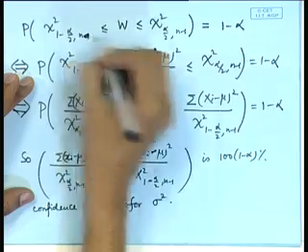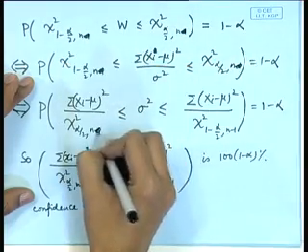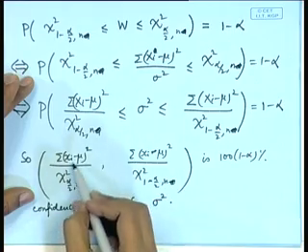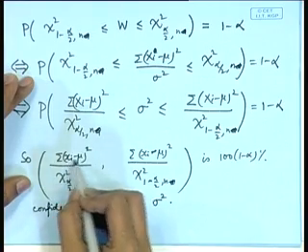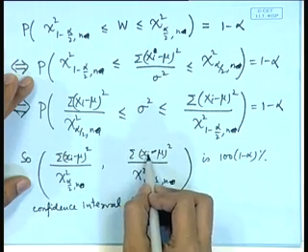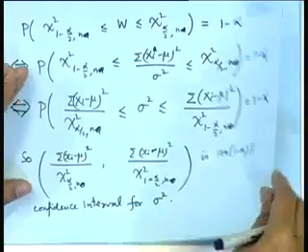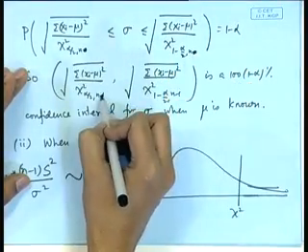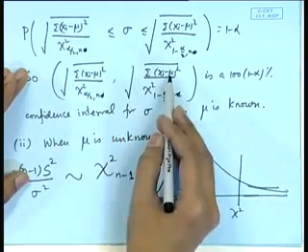So, the 100(1 minus alpha) percent confidence interval is sigma (xi minus mu) whole square by chi square alpha by 2, n, to sigma (xi minus mu) whole square by chi square 1 minus alpha by 2, n. And likewise, when we consider sigma, it is the square root of the upper and the lower limits here.